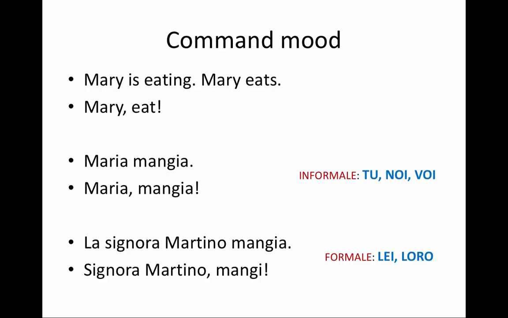Noi I'm going to use if I'm including myself in the mix. So if I'm saying, for example, you and me, guys, that would be noi. And voi is if I'm talking to a group of people that I would be addressing informally, such as my friends or family or classmates, or I'm a professor talking to my students, for example. Formal is going to be quite frequent in the lei form, meaning I'm addressing one person formally and I'm asking them to do something or I'm giving them some kind of a polite command.